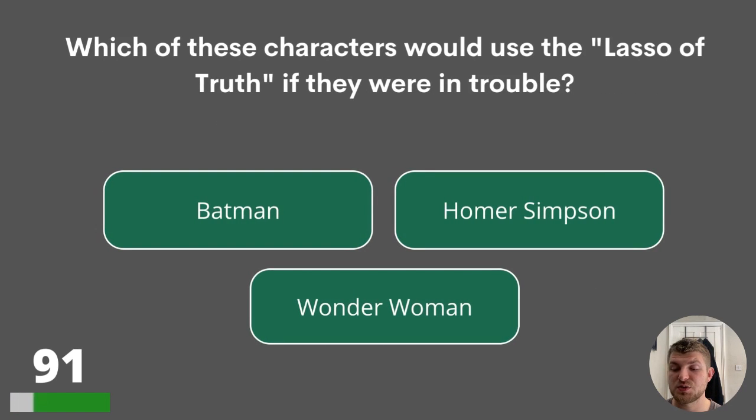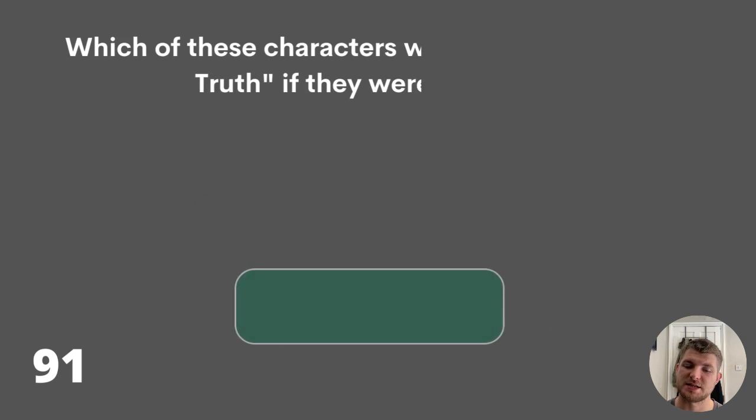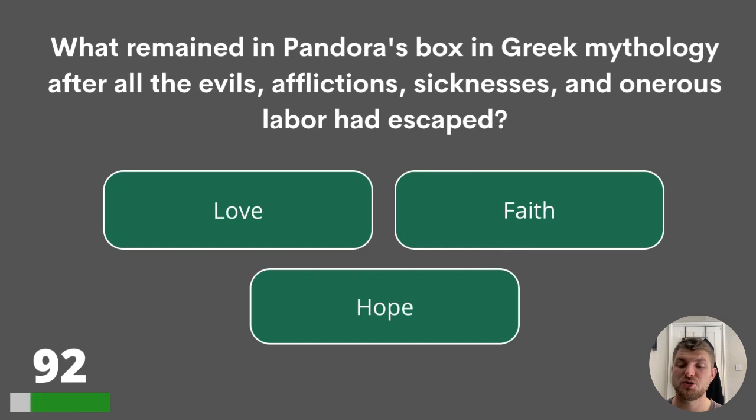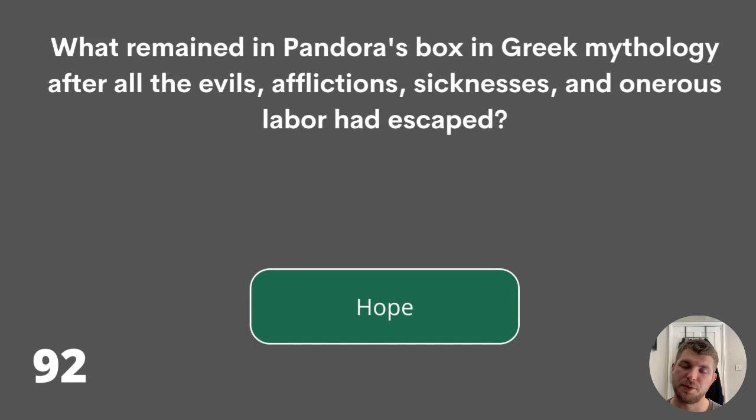91. Which of these characters would use the lasso of truth if they were in trouble? Batman, Homer Simpson, or Wonder Woman? As much as we'd all like to see Homer Simpson use the lasso of truth, the answer is Wonder Woman. 92. What remained in Pandora's box in Greek mythology after all the evils, afflictions, sicknesses, and onerous labour had escaped? Love, faith, or hope? The answer is hope.